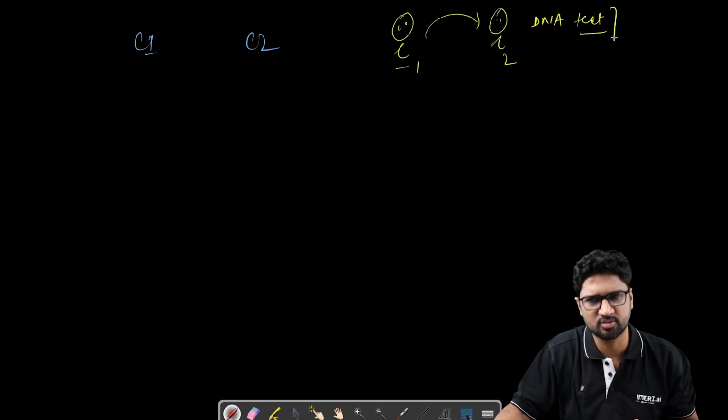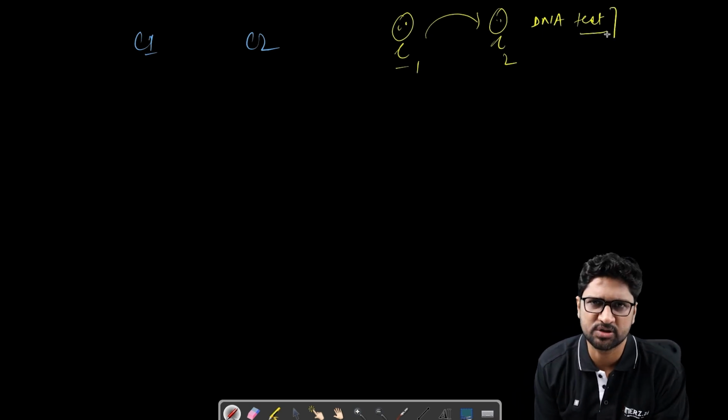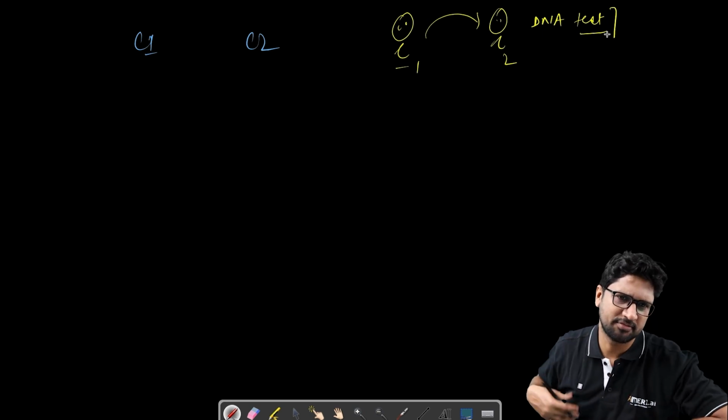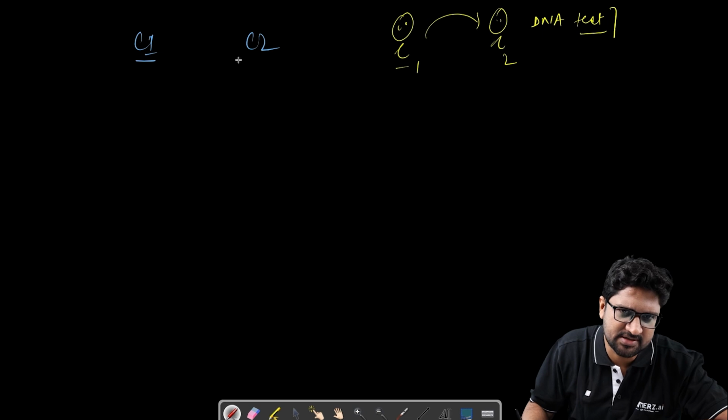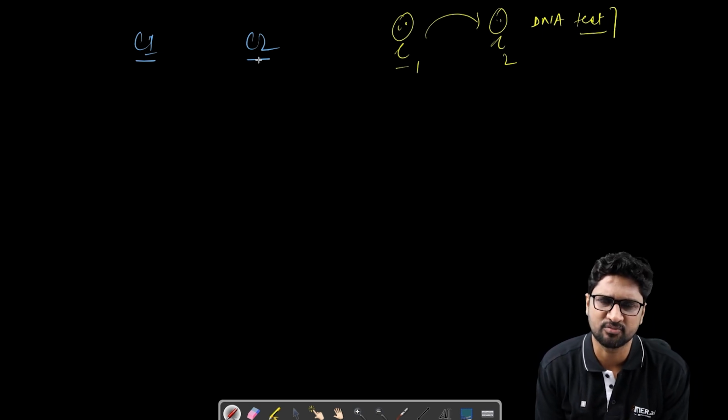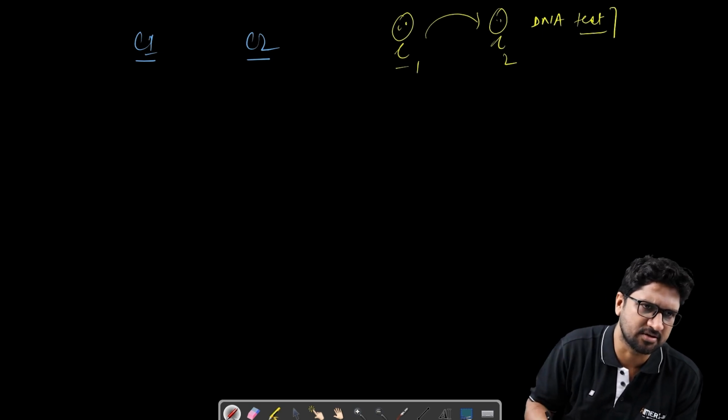DNA testing is done to understand if two people are related to each other in the parent-child way. Same way in programming, if I have to say whether C1 and C2 are related in a parent-child relationship, I have a DNA test in the world of programming, which is called the is-a test.